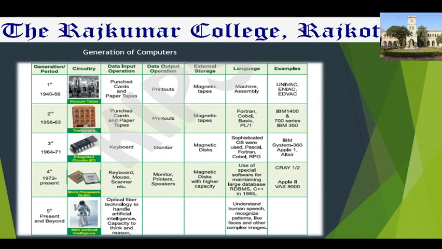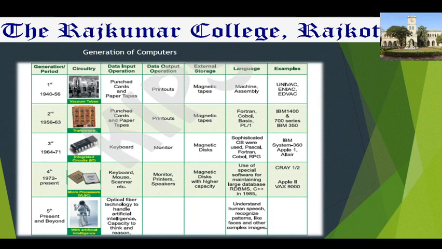Then data input, definitely keyboard, and then you know that in the fourth generation, mouse and scanner also started as input devices, and output devices, monitor, printers and speakers. Okay. Then as external storage, magnetic disk with a higher capacity. Languages used, special software for maintaining large databases, RDBMS, C++, these types of languages started in the fourth generation of computer. Examples of machines, Cray 1 and 2, Apple series, like that.